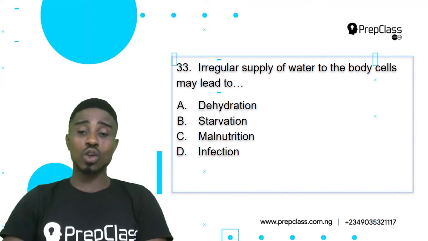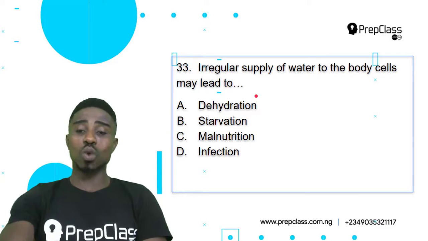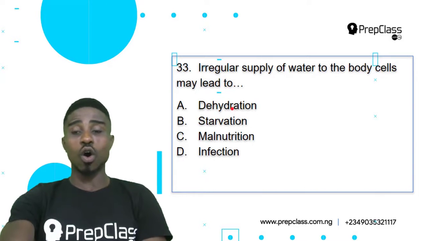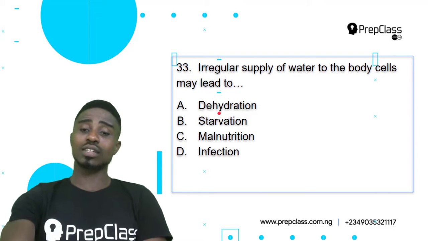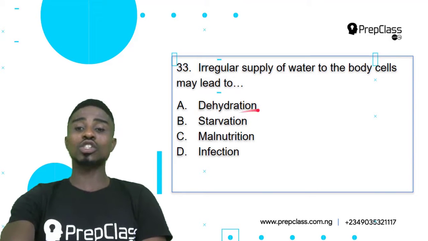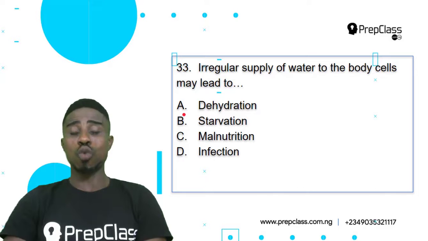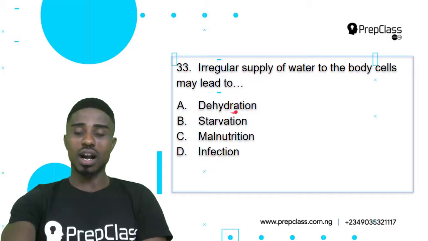Now, in looking at all of these options, there is one option that has to do with water. Whenever you hear the word H-Y-D-R or H-Y-D-R-O, hydro, it has to do with water. So dehydration is when a cell loses water more than it gets. When a cell loses water drastically, the cell tends to be dehydrated. So when water is not properly supplied to the cell, it will lead to dehydration. It will lead to loss of water by the cell. And option A would be our correct answer.